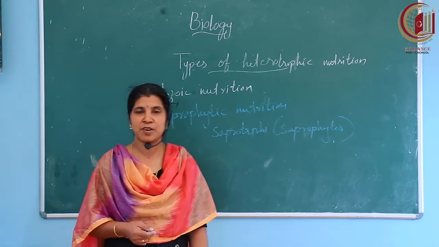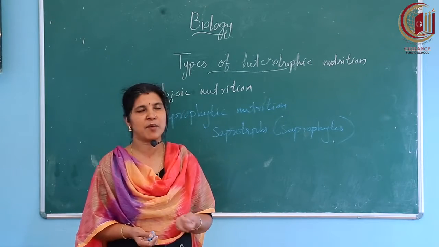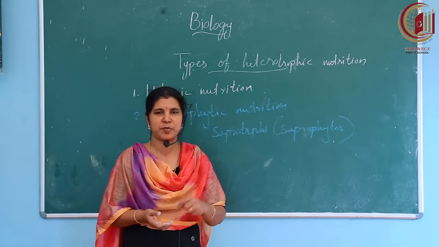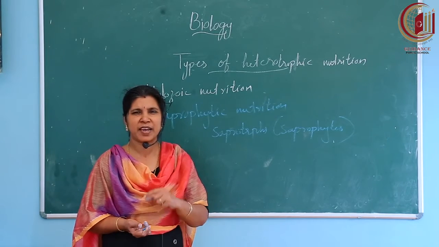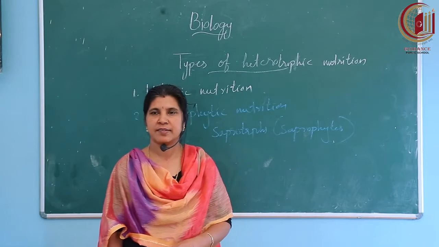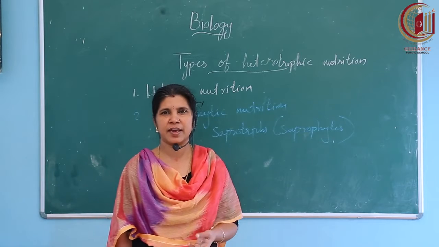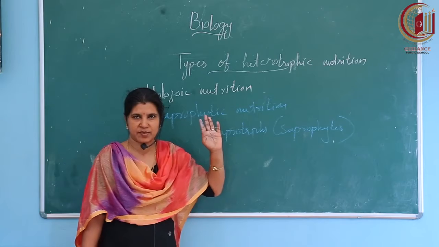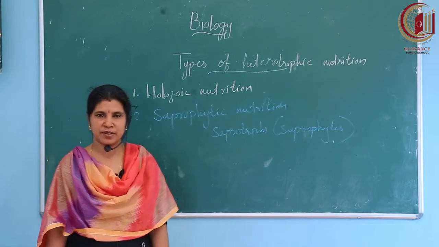Can you give examples for saprophytes? Already you studied fungi, different types of fungi. For example, bread mold, the organism which grows on moist bread pieces. Mushroom is a type of fungi. Then some types of bacteria also follow this mode of nutrition. So examples for saprophytes are fungi like bread mold and mushroom, and some types of bacteria. Okay. So the first one is holozoic nutrition and the second one is saprophytic nutrition.